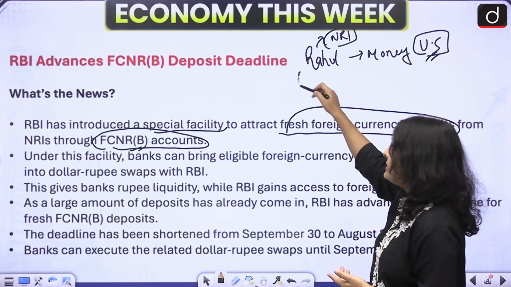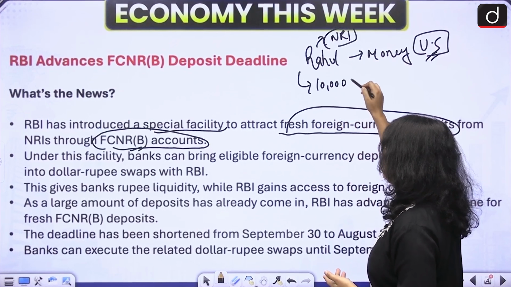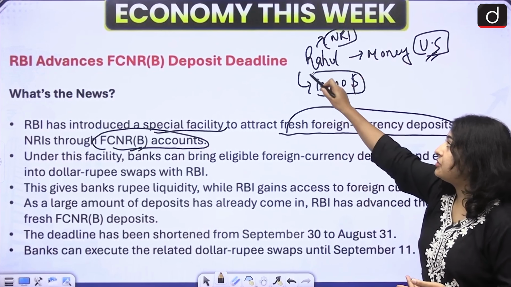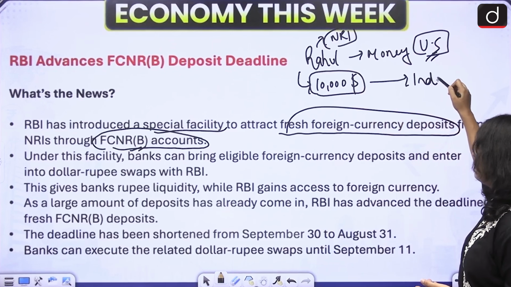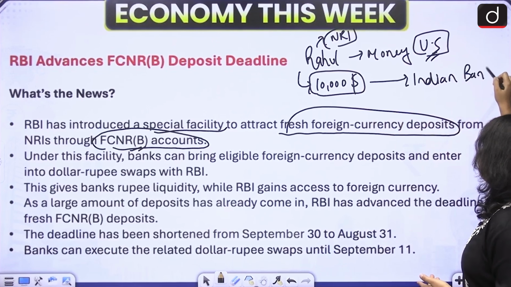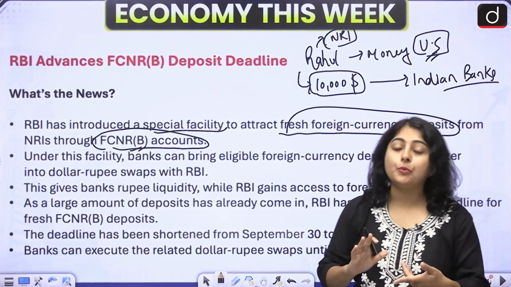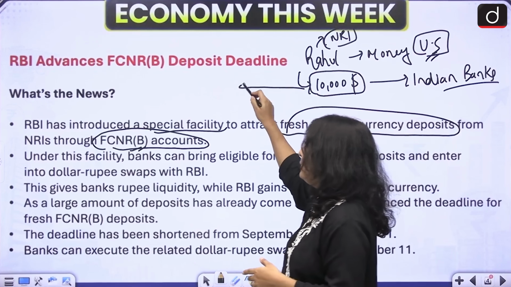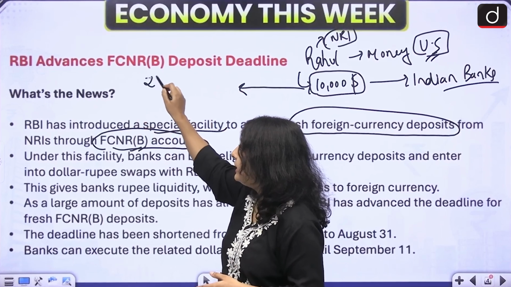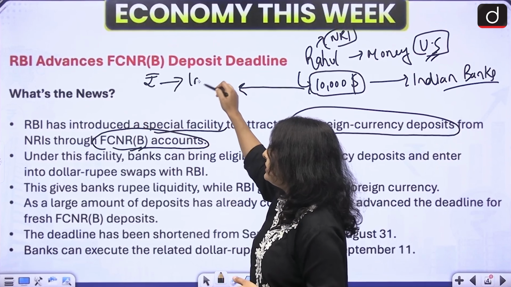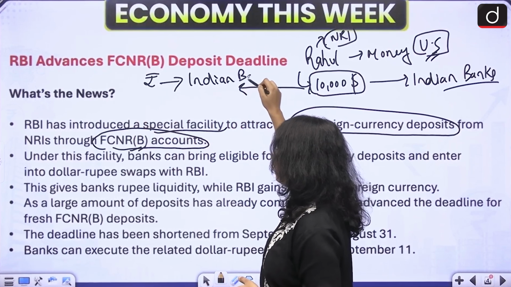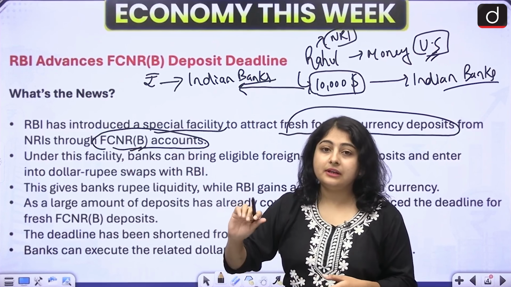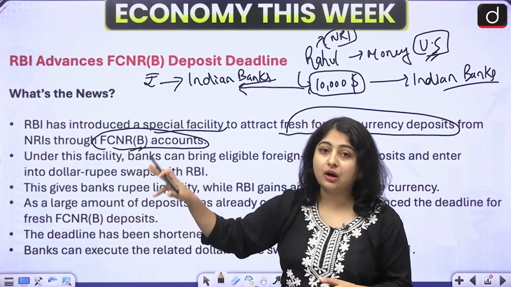So let's say he has 10,000 US dollars and Rahul wants to deposit these $10,000 in Indian banks. So he has two options. The first option is he will convert these $10,000 into rupees and then these rupees will be deposited in the Indian banks. The other option is he can open his FCNR(B) account. He can open his FCNR bank account.